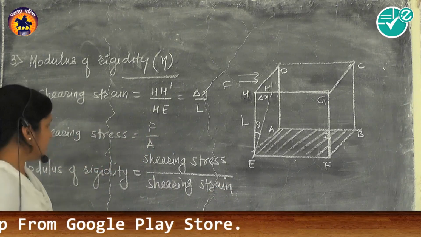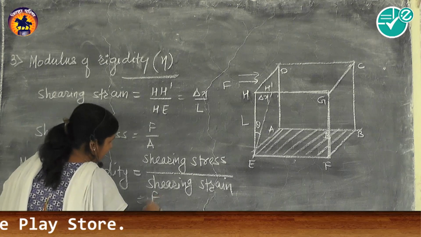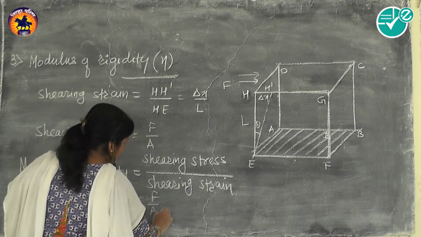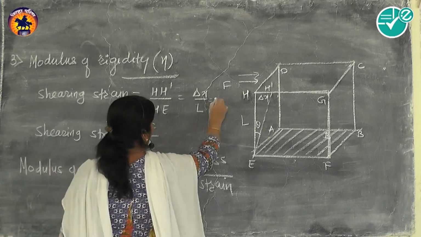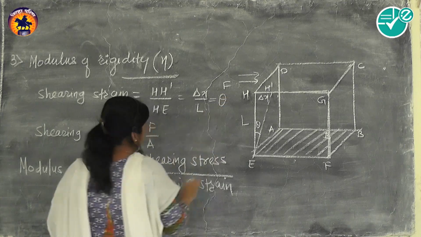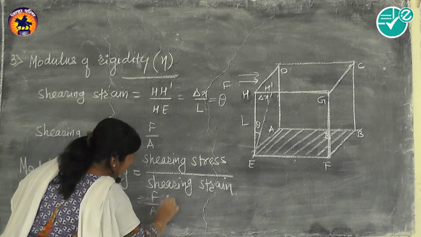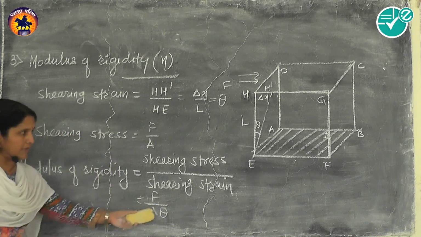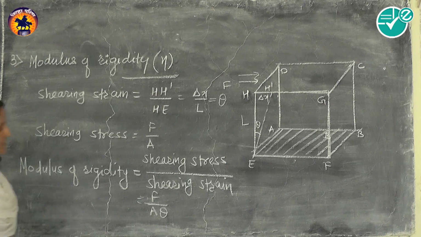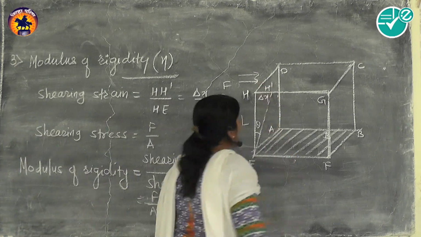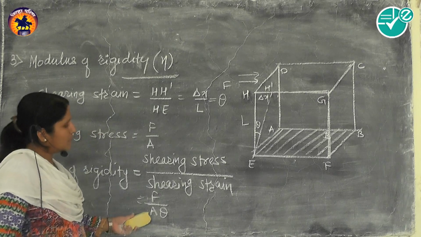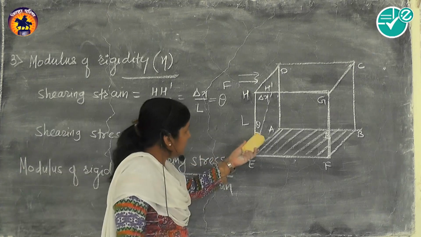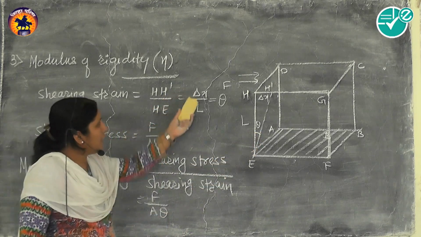So what is shearing stress? Shearing stress is F divided by A. And what is this shearing strain? Shearing strain is delta x by L, and we call it theta, as already we studied, and instead of shearing strain now I put theta. So finally modulus of rigidity is F by A theta. What is F? That is the force which is applied tangentially to the top surface. What is A? Area of cross section where the force is applied. And what is theta? Shear produced here. That means it is shearing strain, and it is equal to delta x by L.